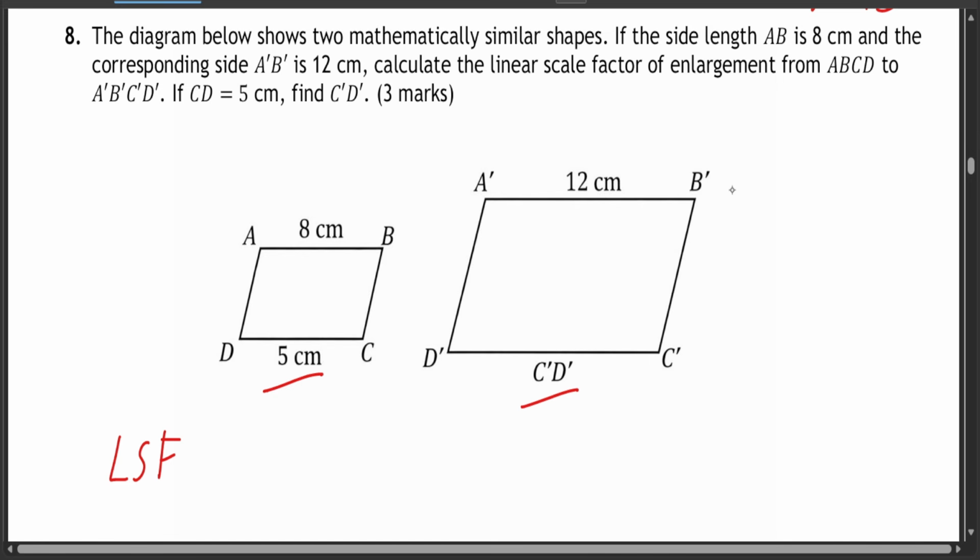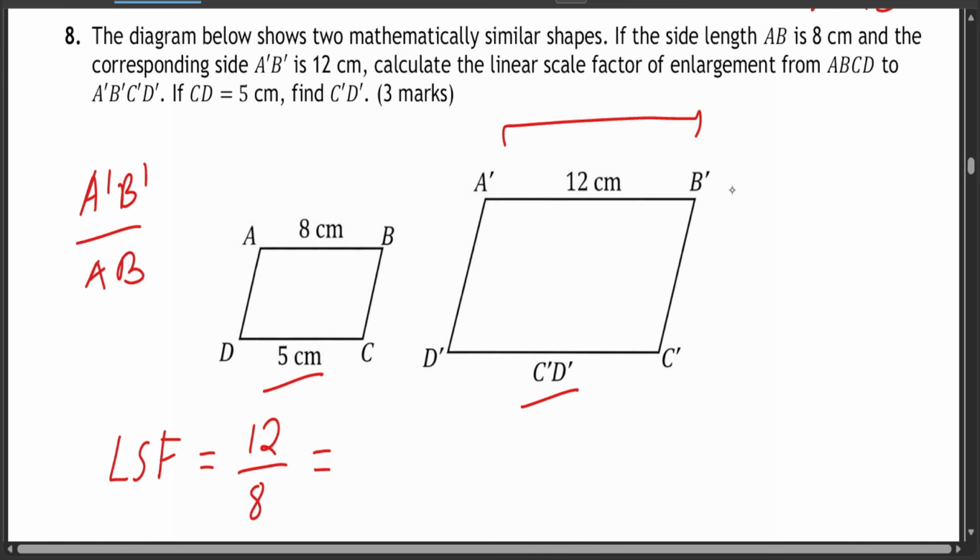So linear scale factor is basically the distance of the image over the distance of the object. The image is 12, so you divide it by 8. In short, when you take A'B' divided by AB, that's going to give you the linear scale factor. So 12 divided by 8, dividing by 4 and by 4, gives you 3 over 2. So your linear scale factor is 3 over 2. What this means is that the larger one is 1.5 times bigger than the smaller one.